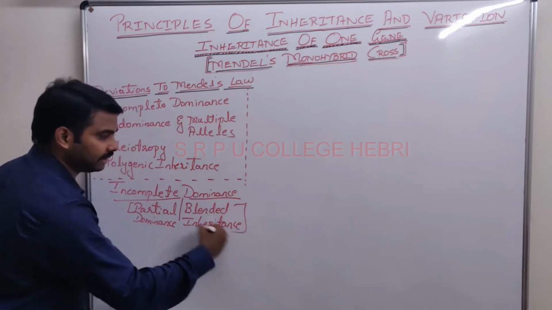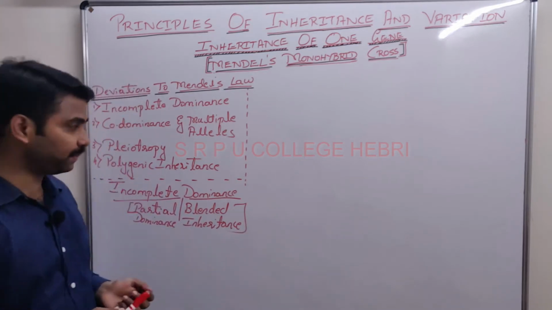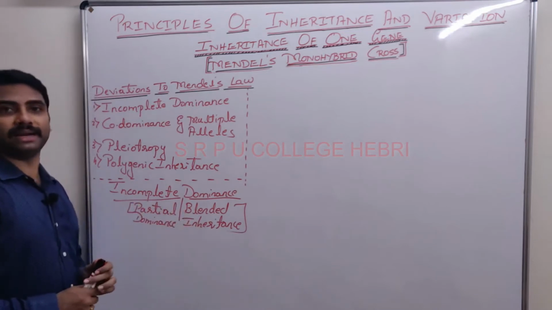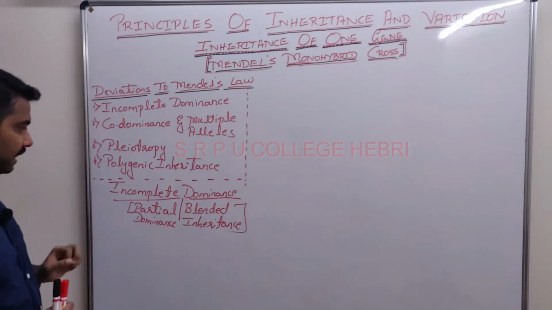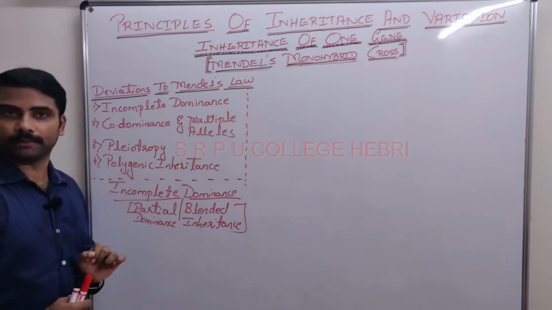Mendel said there is no blending in the law of segregation, right? But here there is blending. We will see what exactly that is. So I am discussing the incomplete dominance phenomenon.